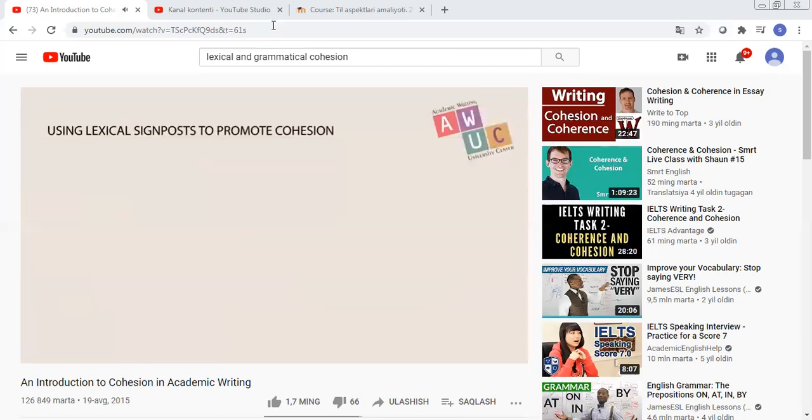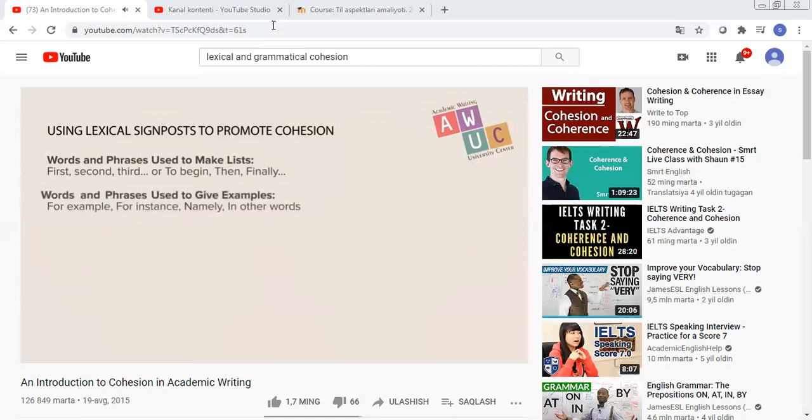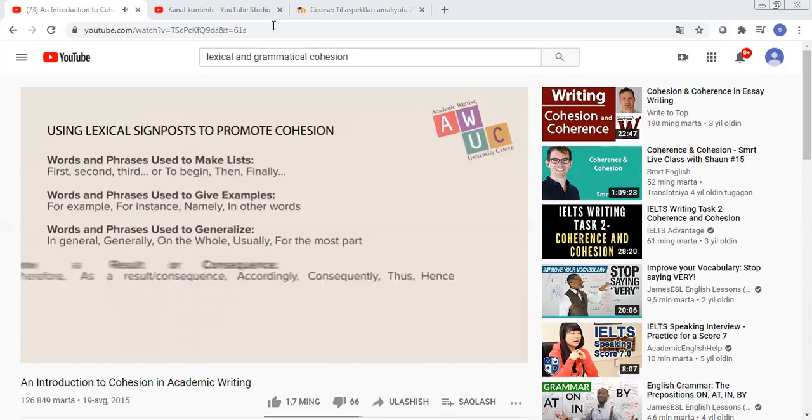There are many different categories of lexical signposts. Some of them include words and phrases used to make lists, like first, second, third. There are also words and phrases used to give examples, like, for example, for instance, namely, and in other words. There are words and phrases used to generalize, like in general, on the whole, for the most part, and words and phrases used to show a result or a consequence, such as so, therefore, accordingly, consequently, thus, and hence.